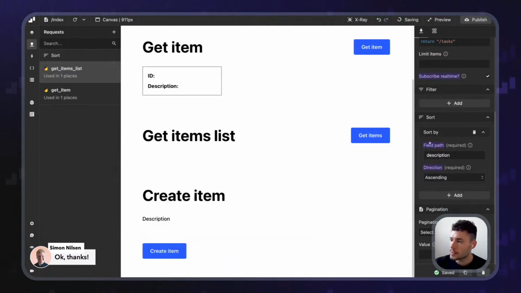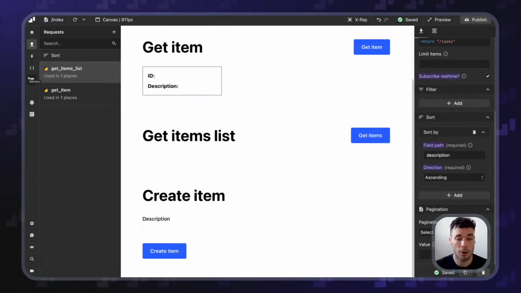Let's go back to ascending. And now let's imagine that we also want to filter the data, right? There's some cases where you don't want to get all the data. Maybe you only want to get the tasks from a specific user, which we're going to see in a second. You only want to get the tasks that contain a specific value, that don't contain a specific value, that have a date, and you want to only get the tasks that are newer than that specific date. You can do a lot of different filtering.